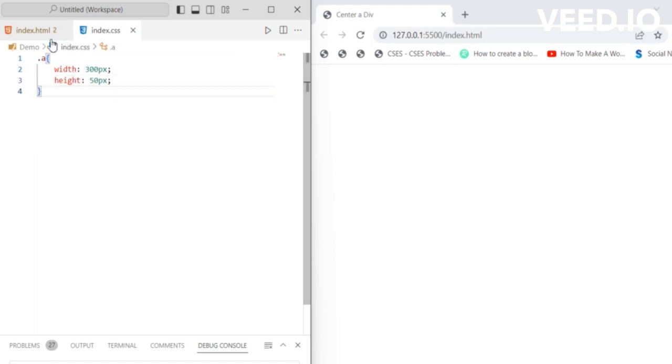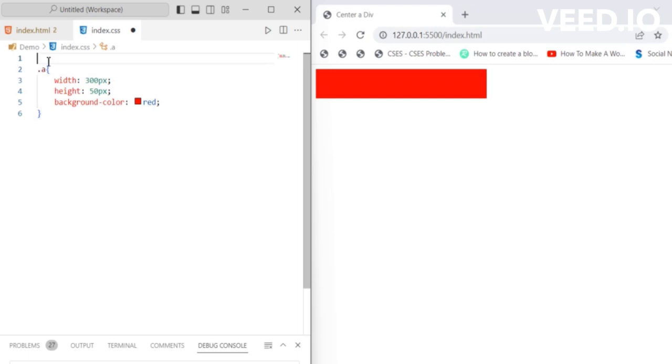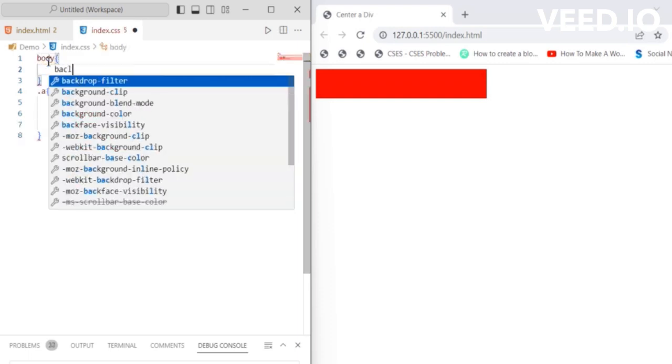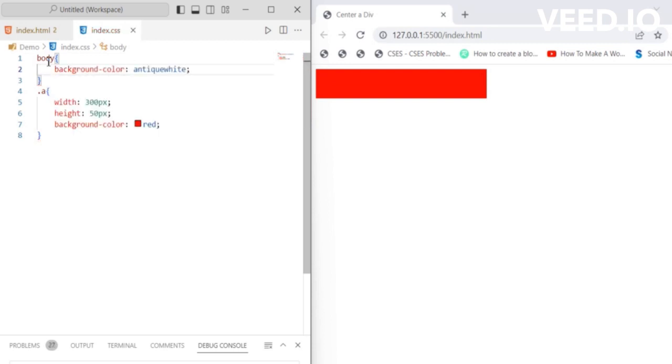First, I will create a div and set its width and height to 300 pixels and 50 pixels respectively. I will also change its color to red for better visualization. Let's also change the body's color to see the effects clearly.